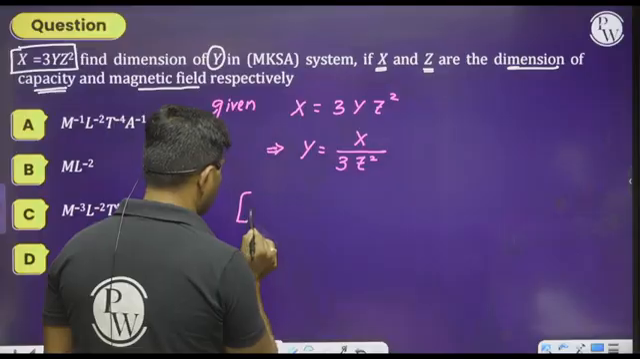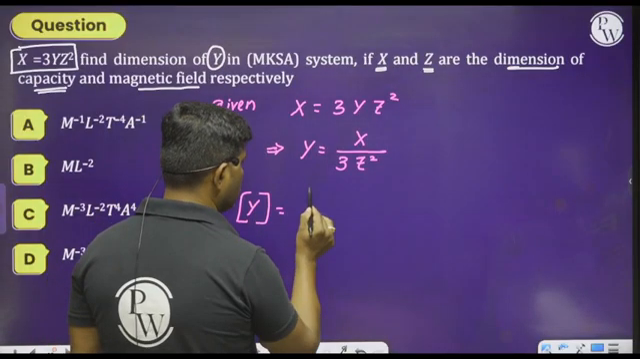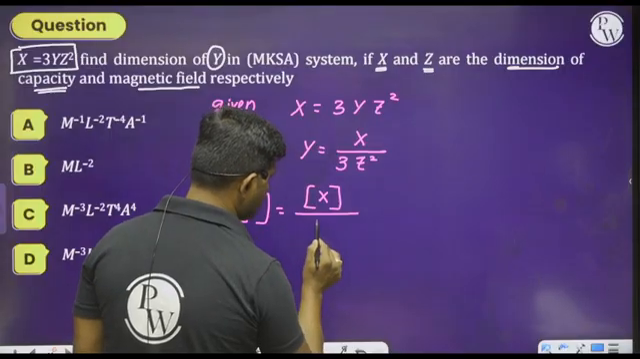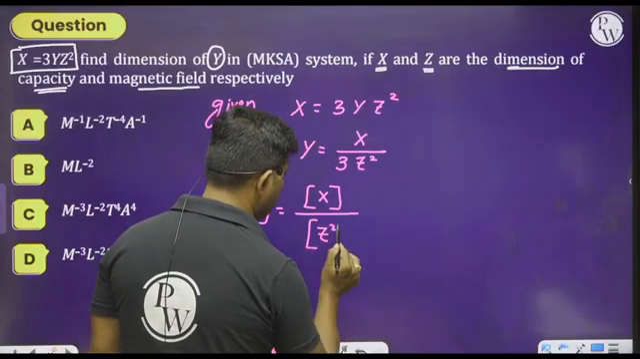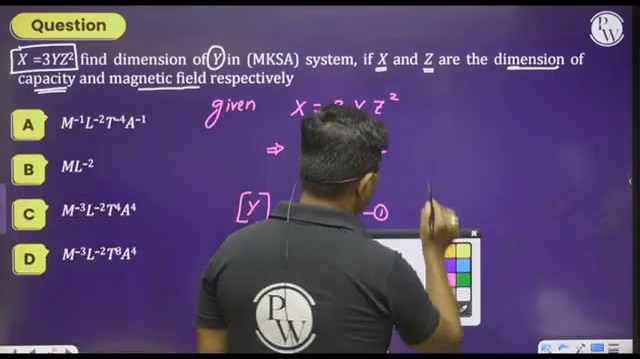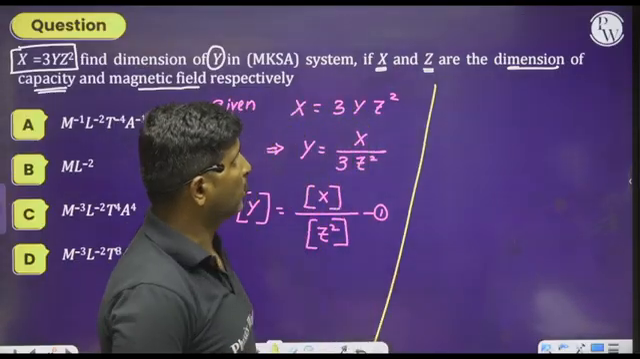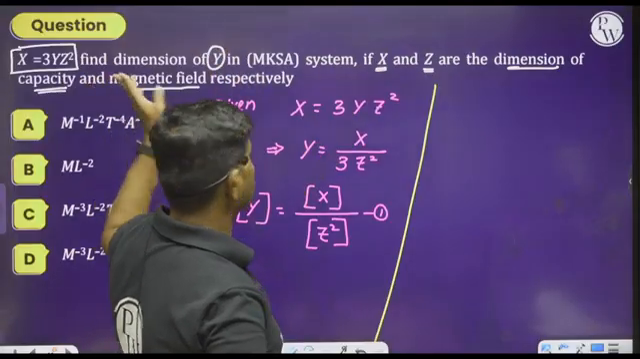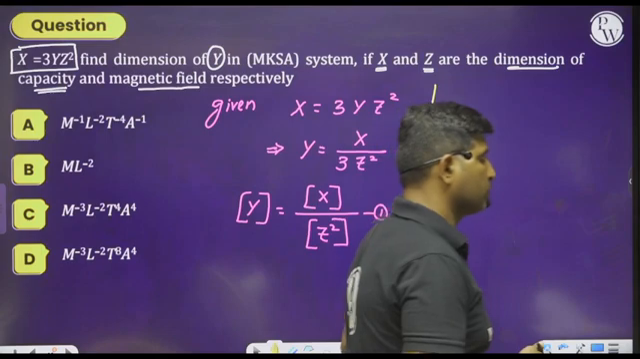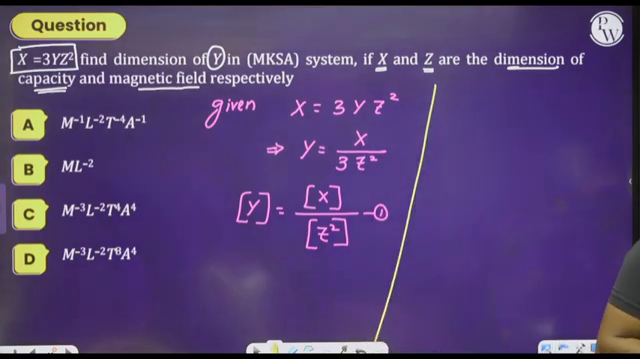Therefore, what are the dimensions of this y here? Dimensions of y is nothing but dimensions of x divided by dimensions of z square. Let it be equation 1. So please write what x stands for. X stands for dimensions of capacity, that is the capacitance. So what is the dimensional formula? We must know the dimensional formula of the capacitance, otherwise it will be difficult.